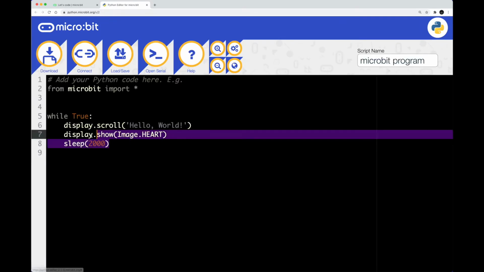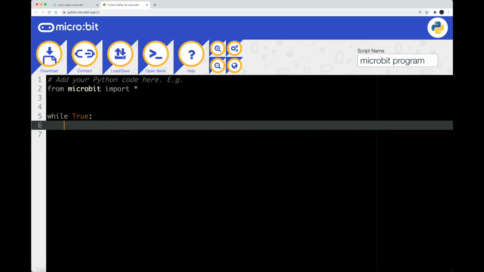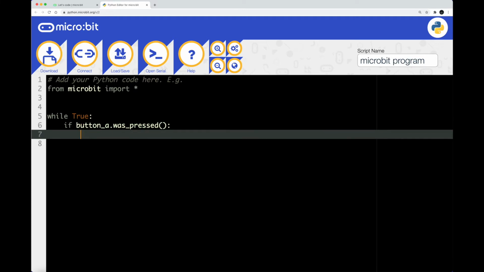When we open it up, it's going to give us some of this image text. We're not going to be using it, and what we're going to write is if button A was pressed, and so basically what this means is if the first button is pressed, it's going to do display.scroll(temperature). We can just write this because there's a built-in module for it, but this